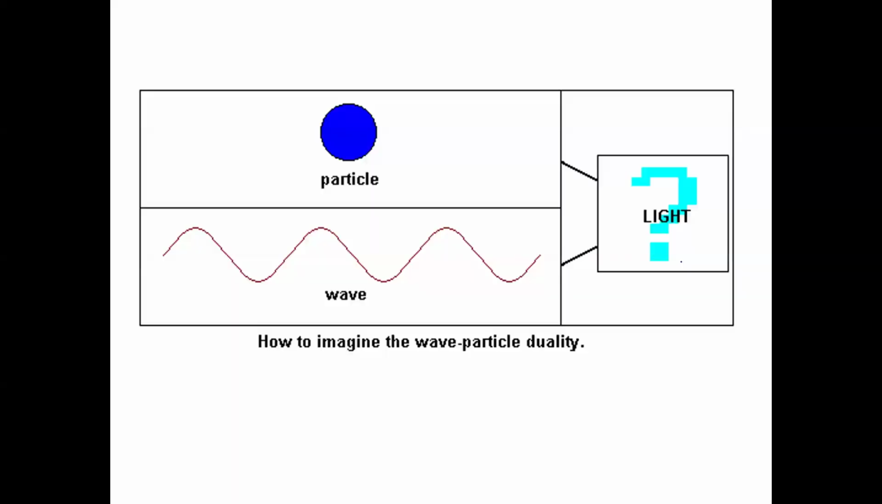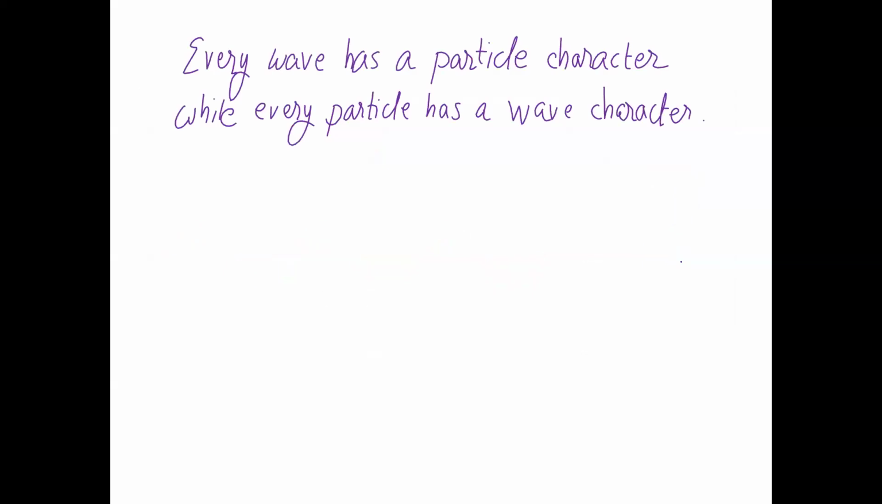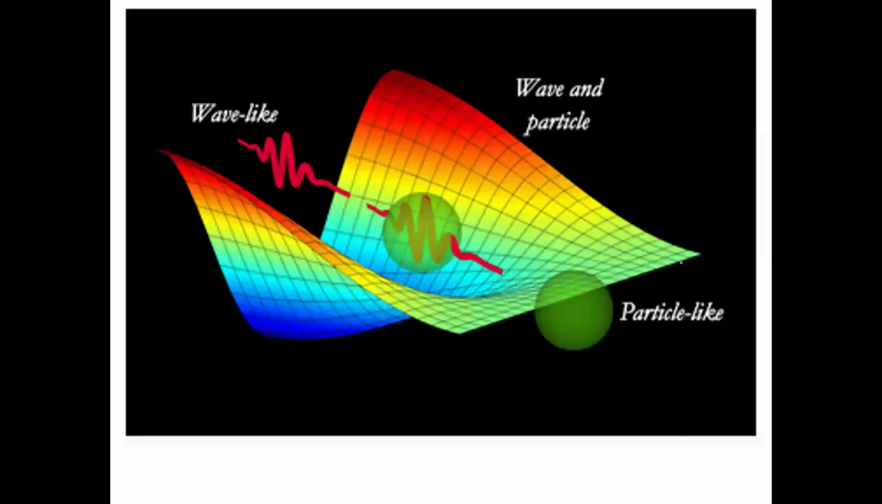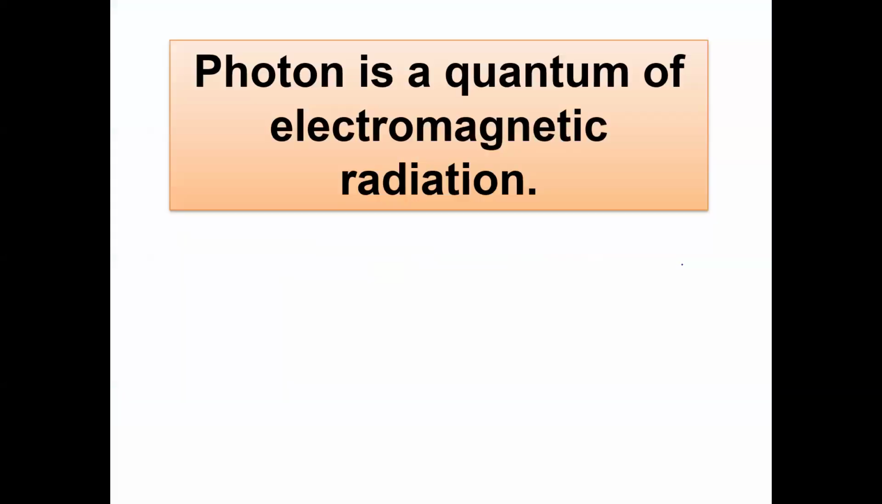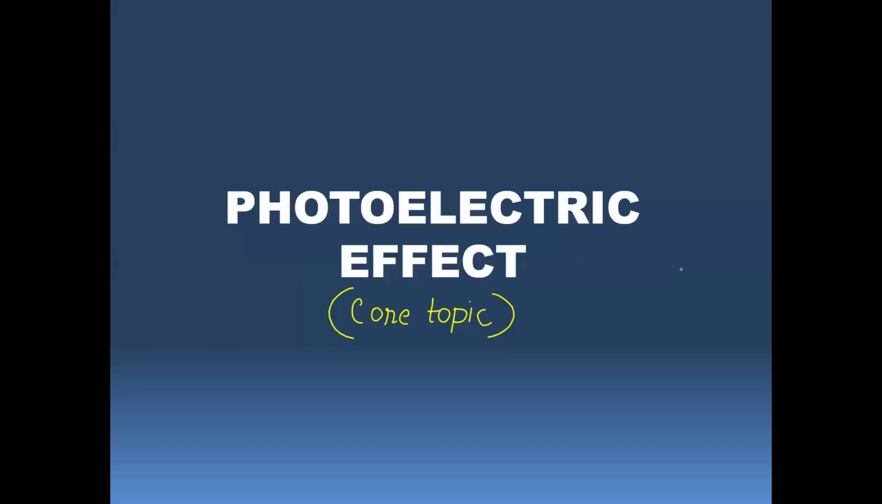Wave particle duality, what is this? This is a very famous theory. Wave particle duality says that every wave has a particle character and every particle has a wave character. At a time, only one character is dominant, so both characters are not visible simultaneously. What is a photon? Photon is a quantum of electromagnetic radiation.